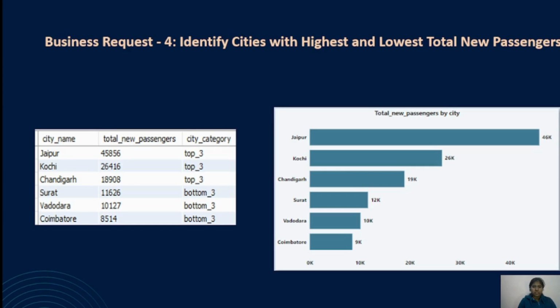The next business request is to identify the cities with the highest and lowest total new passengers. So, Jaipur, Kochi, and Chandigarh are the top three cities having the maximum total new passengers. On the other hand, Surat, Vadodara, and Coimbatore are the bottom cities having the lowest new passengers.